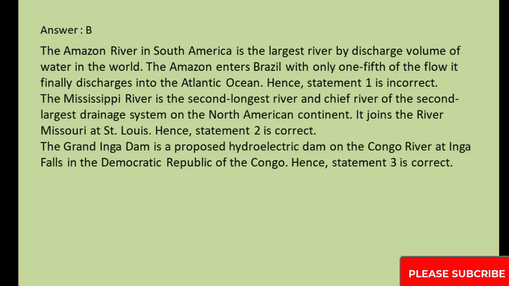Answer, B. The Amazon River in South America is the largest river by discharge volume of water in the world. The Amazon enters Brazil with only 1/5 of the flow it finally discharges into the Atlantic Ocean. Hence, statement 1 is incorrect. The Mississippi River is the second longest river and chief river of the second largest drainage system on the North American continent. It joins the River Missouri at St. Louis. Hence, statement 2 is correct. The Grand Inga Dam is a proposed hydroelectric dam on the Congo River at Inga Falls in the Democratic Republic of the Congo. Hence, statement 3 is correct.